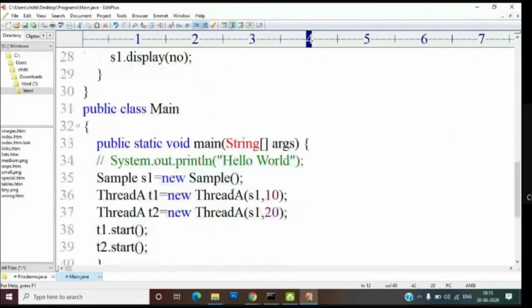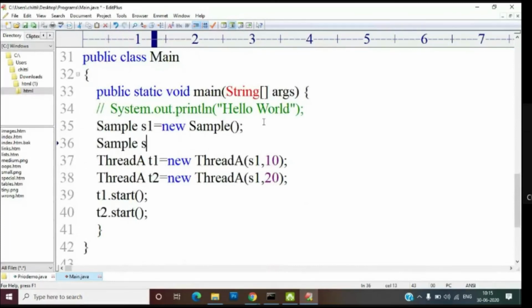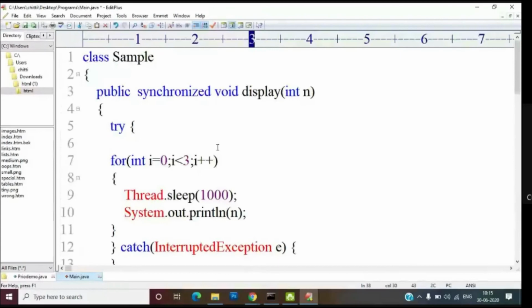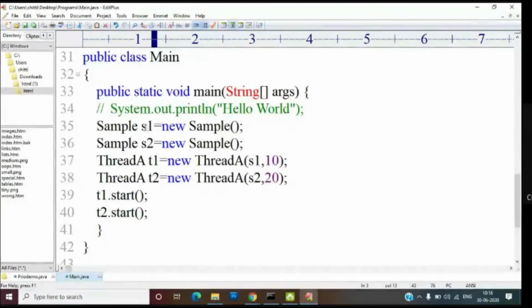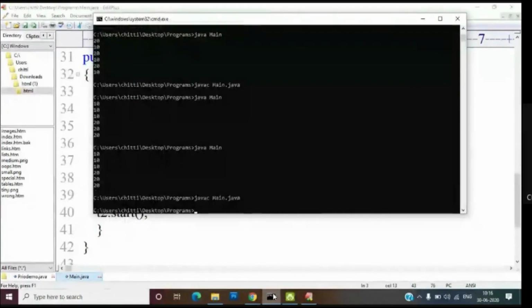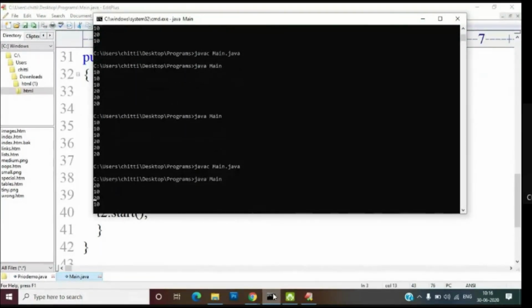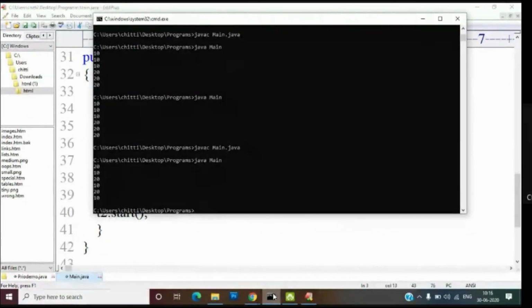I remove the synchronized keyword, I use another object S2, and I will not put the synchronized keyword. I am using different objects; both are not using the same object. So will I get inconsistent data or consistent data? Okay. So it gives me inconsistent data.